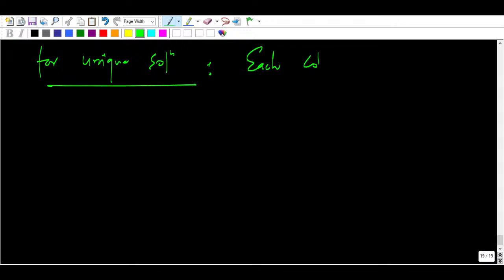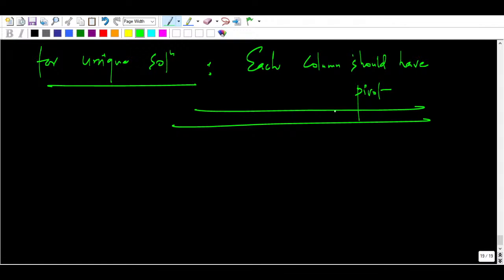For unique solution, remember always, this is a very important statement: each column should have a pivot. I hope this makes sense to you.